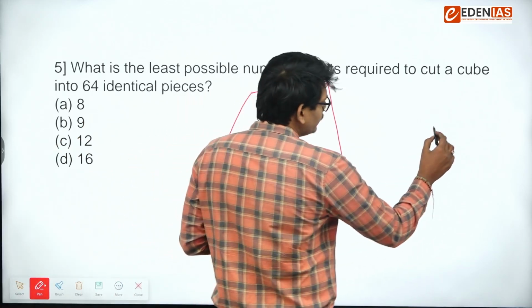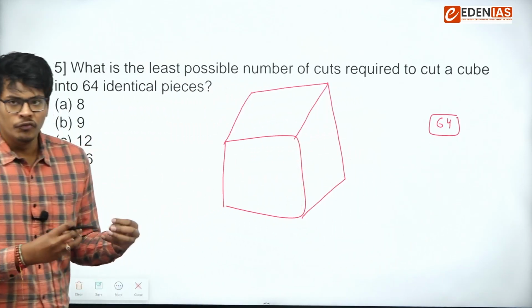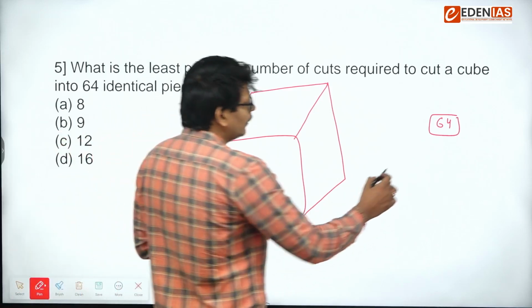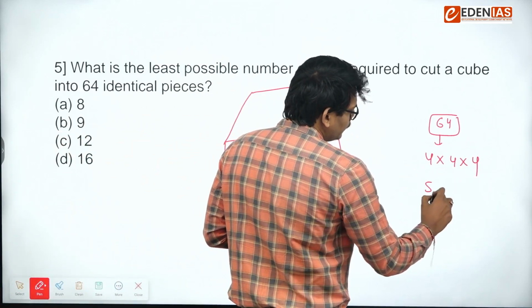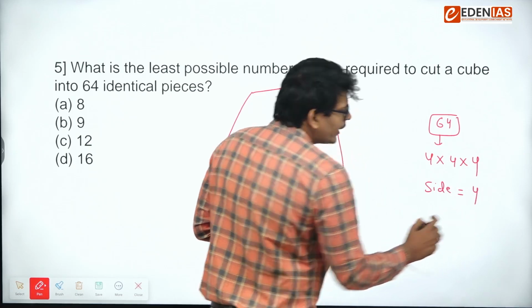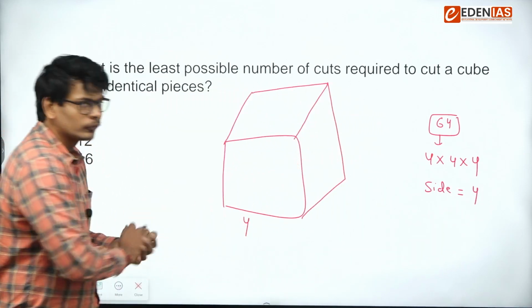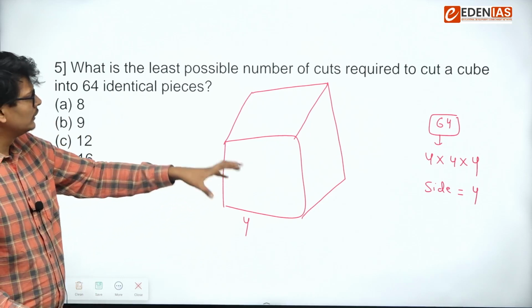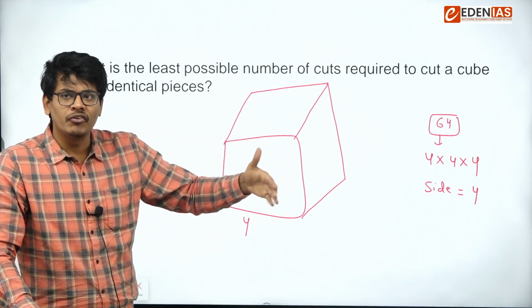So let's say the original cube volume is 64. So I can say the side of the original cube is 4. So this side is 4. Now I have to cut this cube whose volume is 64 into 64 identical pieces.